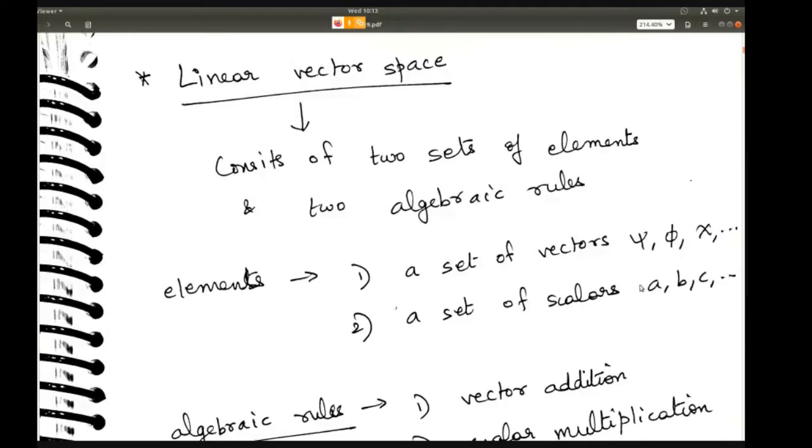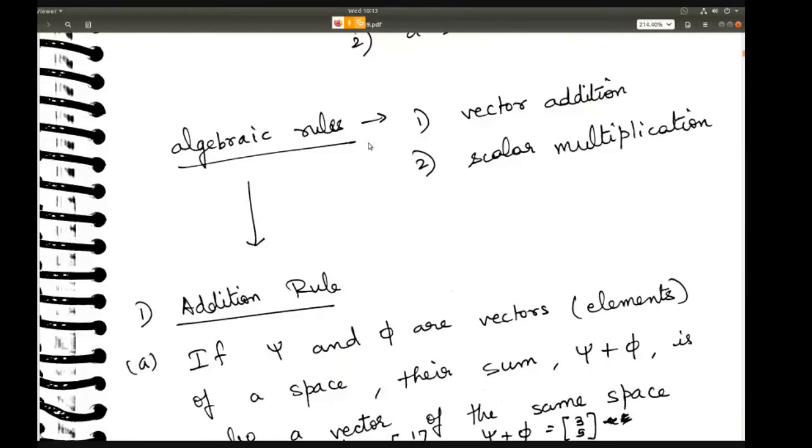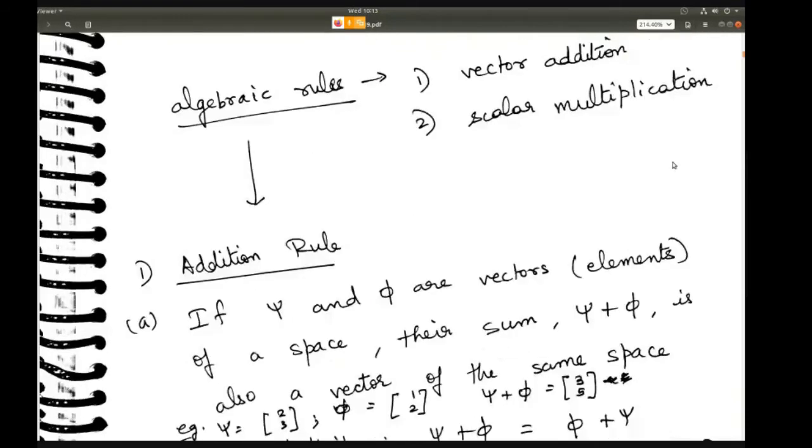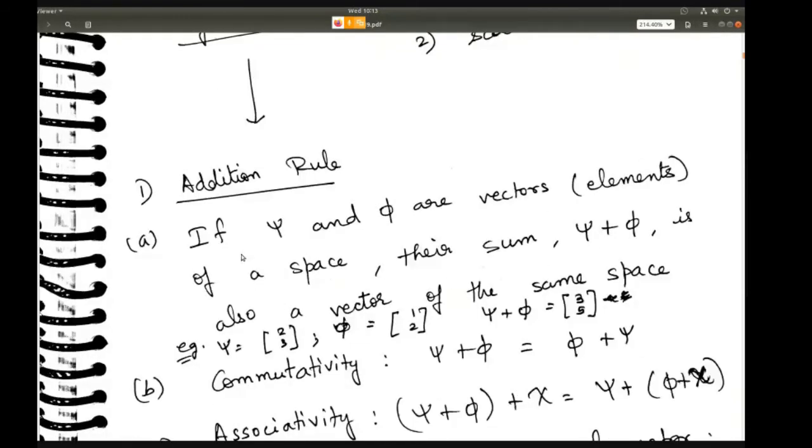Now these elements need to follow some rules. So what are the rules? One is an addition rule and one is the multiplication rule. In the addition rule, we say that if psi and phi are vectors of a space, their sum psi plus phi is also a vector of the same space.